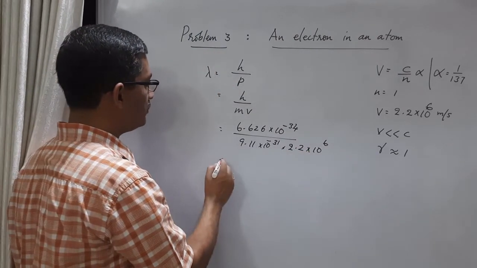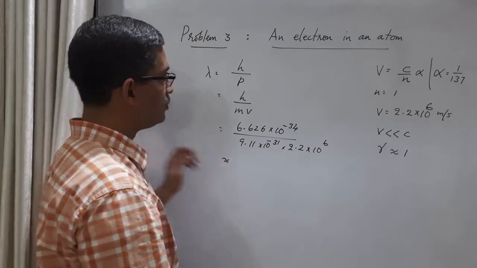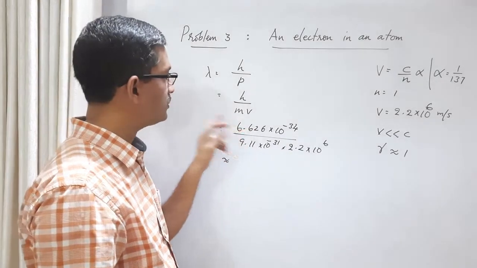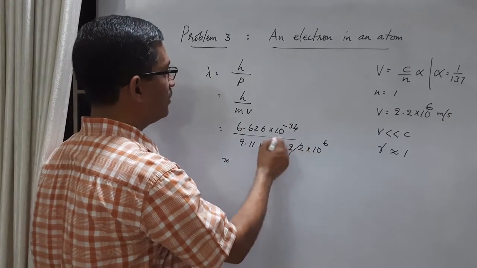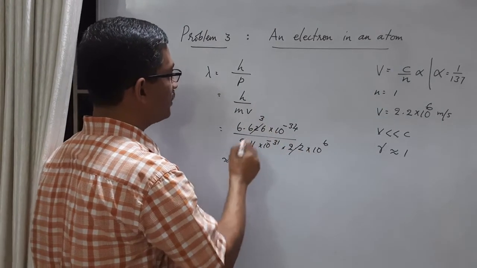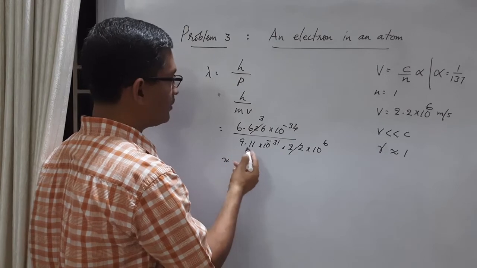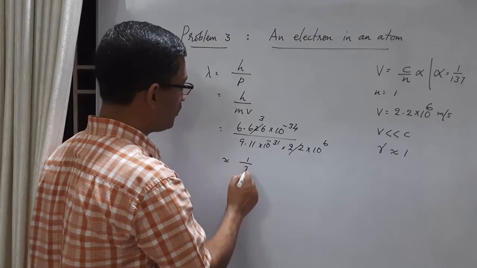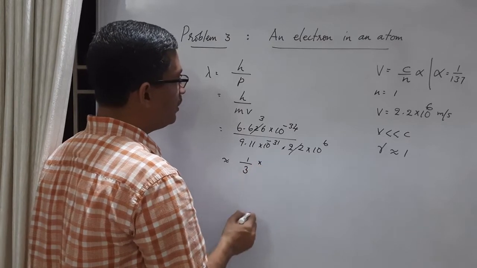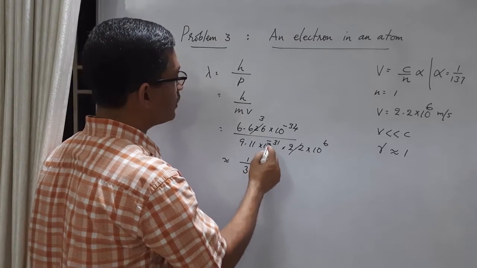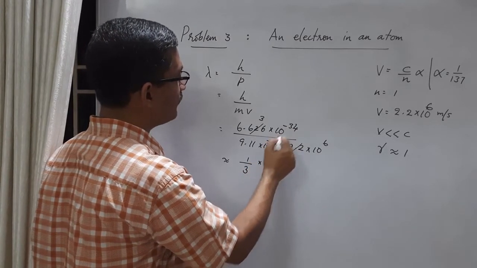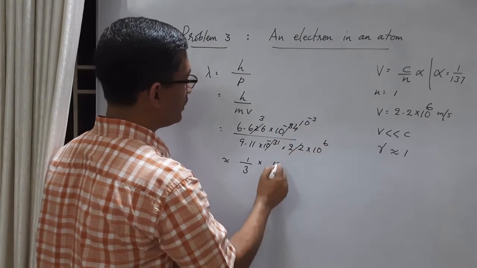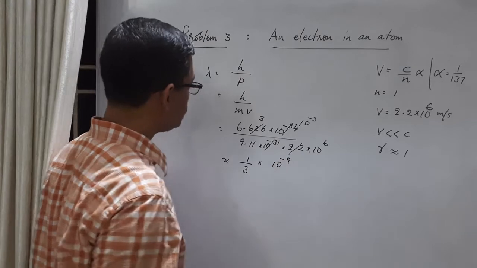We can make an approximate calculation here also. This is 6.6, this is 2.2. So 2.2 and 6.6 will cancel, and we get 3. 3 and 9.1, we can treat this as almost 9, so 3 and 9.1 will cancel. We get approximately 1 by 3 into 10 raised to minus 3, and this will go to the numerator, so we get 10 raised to minus 9.